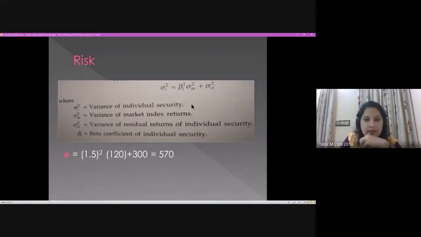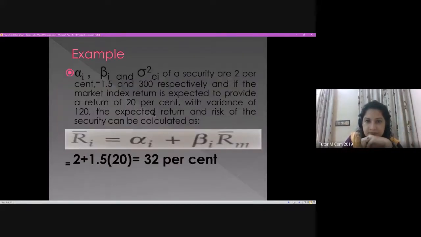So here in this question we can see that the expected return of the market is 20%, and the expected variance of the market is 120. That's the additional thing we need for computing the risk of the individual security.